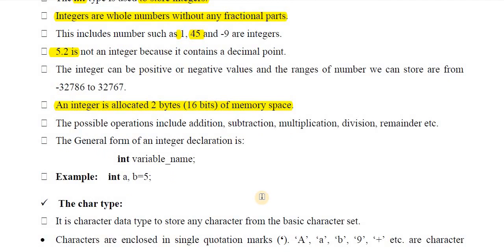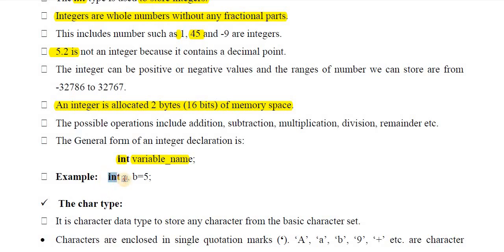So how to create an integer variable? Integer data type, then the variable name. It means this variable can store only integer numbers. This variable is of type integer. It means in this variable we can only store integer numbers. We cannot store any other data like alphabets or real numbers. This variable is created using the int data type, so this variable can be used for storing only integer numbers.